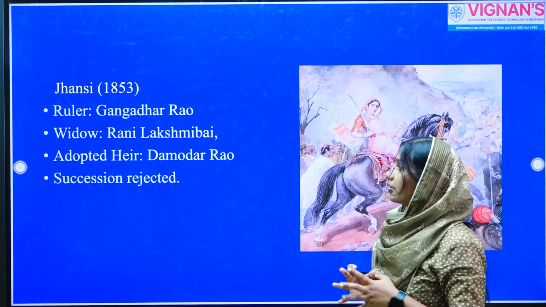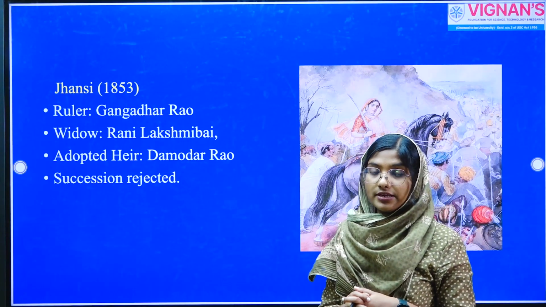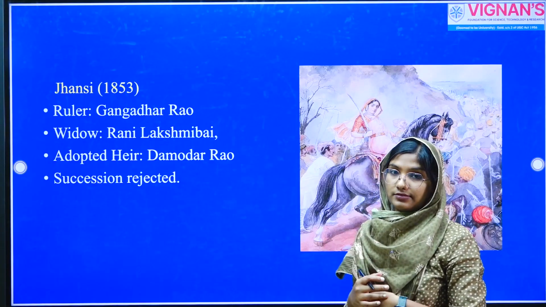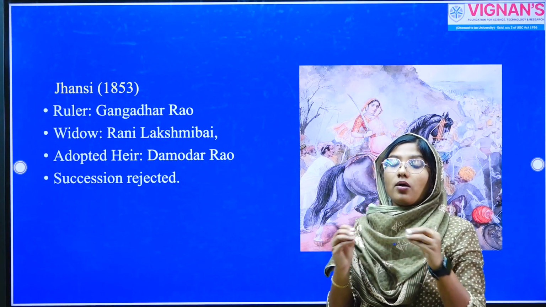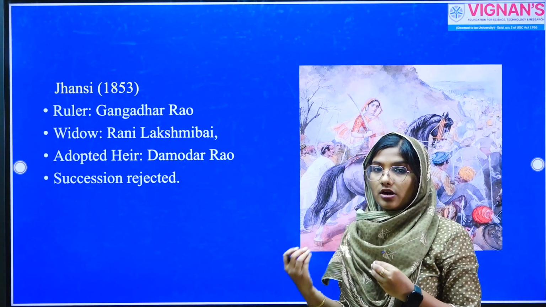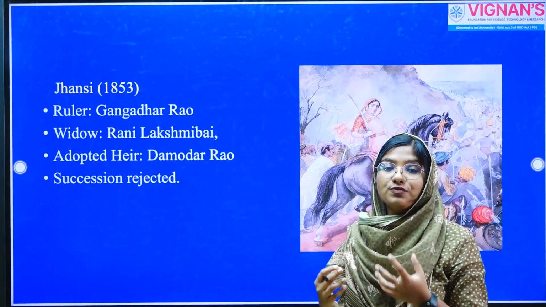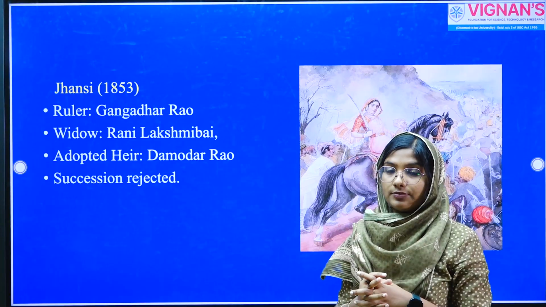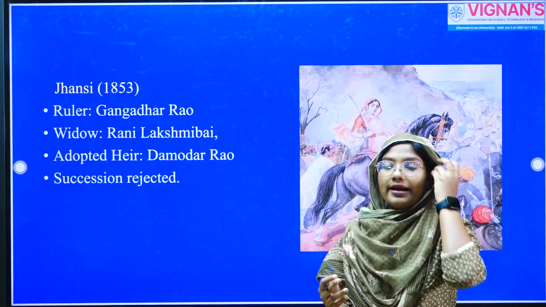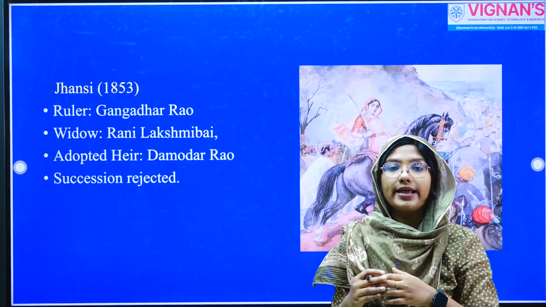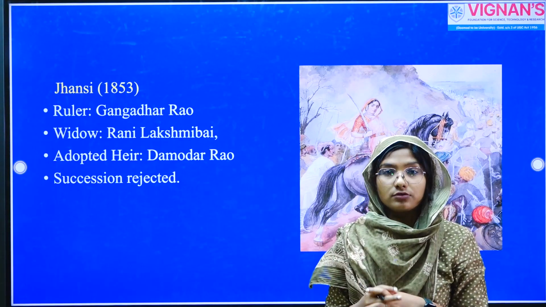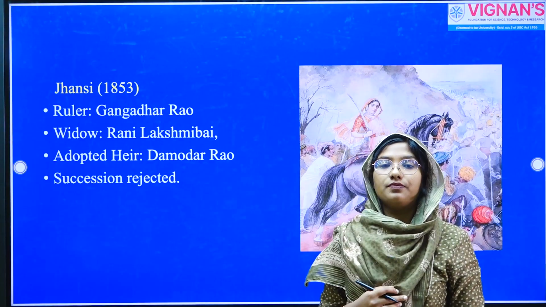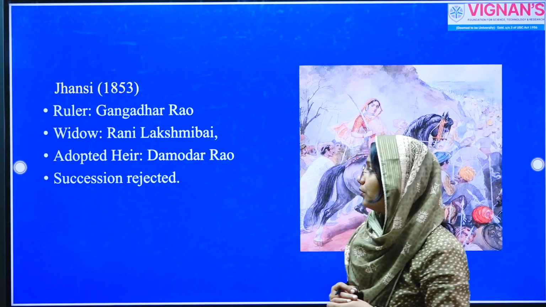Now, let's talk about Jhansi, which was annexed in the year 1853 as far as this Doctrine of Lapse is concerned. Unlike all the other major states annexed under Doctrine of Lapse, it was the annexation of Jhansi which invoked fierce resistance among Indians. This annexation also created one of the greatest heroes of Indian history, Rani Lakshmi Bai, and it also became a reason for the 1857 revolt.